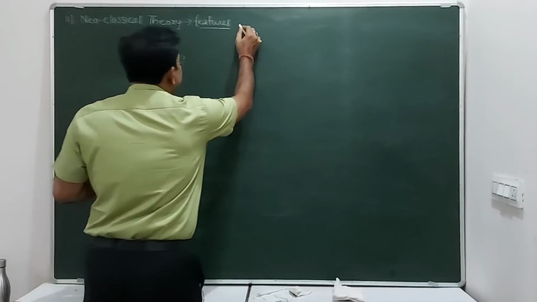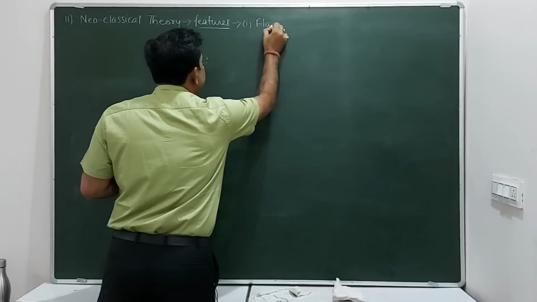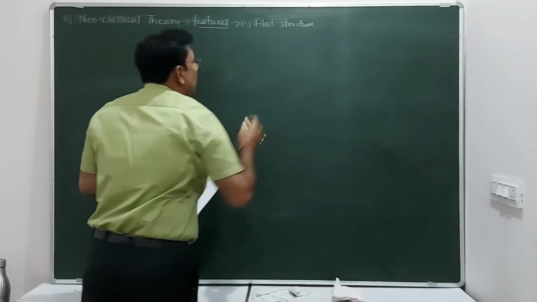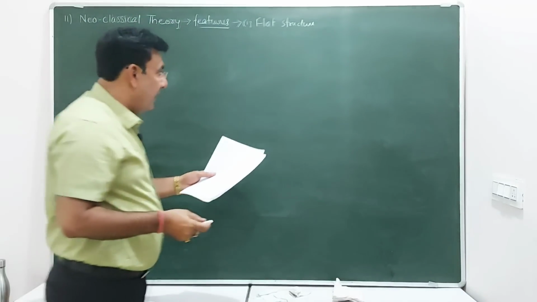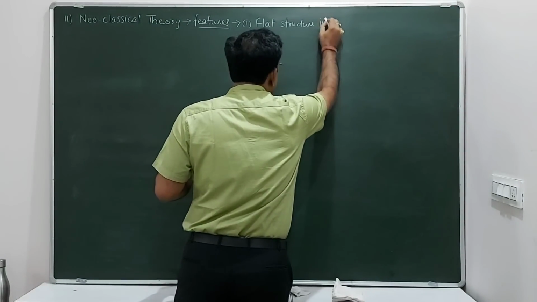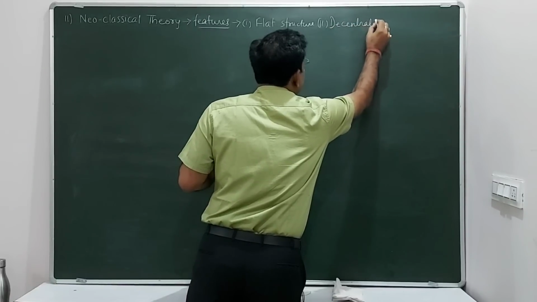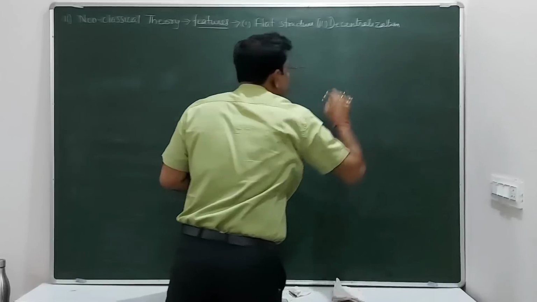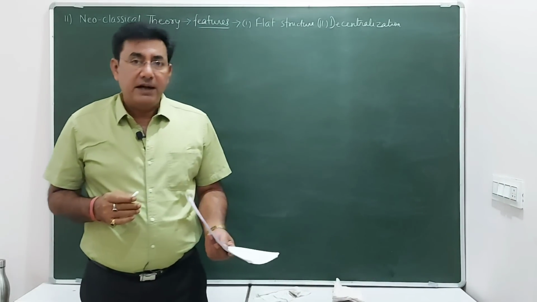The first one is flat structure. Flat structure means the structure of the organization is flat, decentralized. The second one is decentralization. Decentralization means the power is not concentrated at the topmost management.